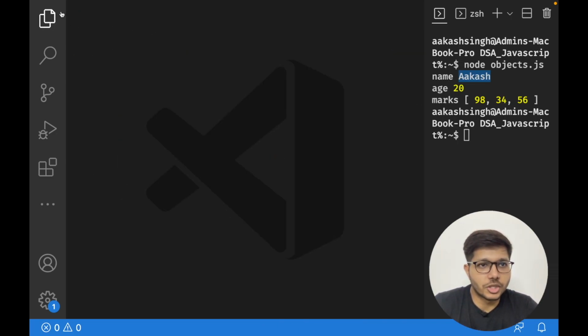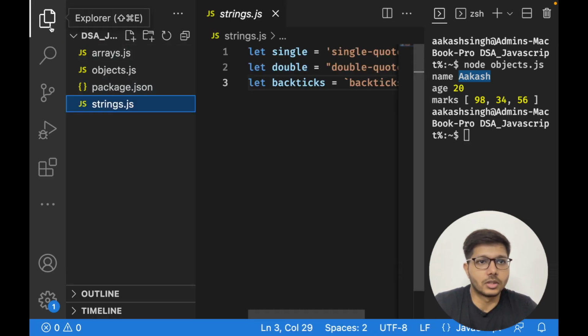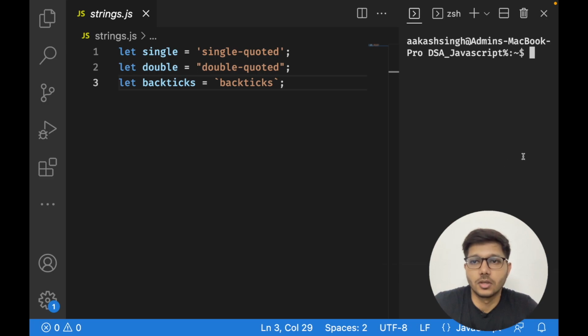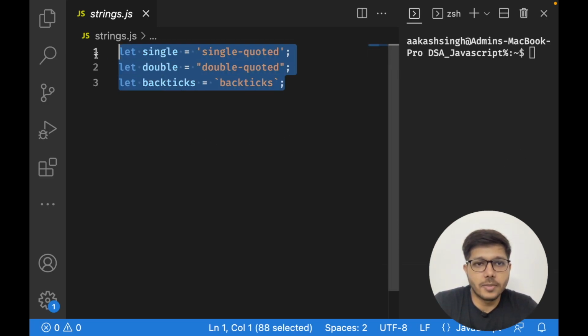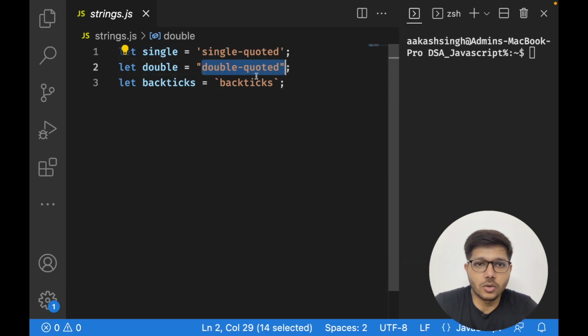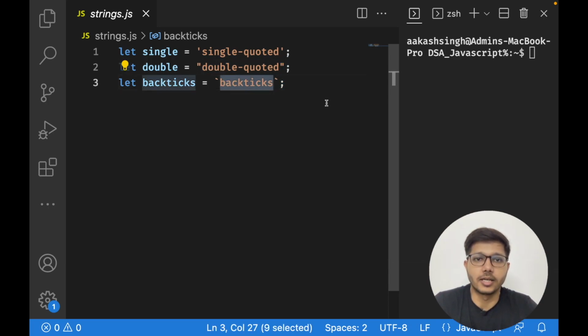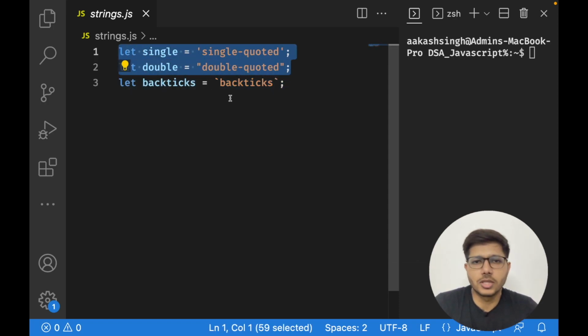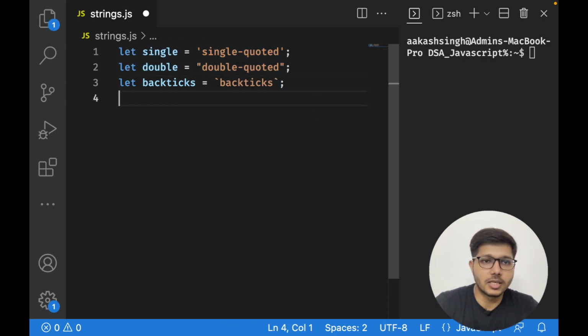So let us jump to the strings file, and let me make it a little bigger in size. Okay, so in strings there are basically three ways you can declare a string in JavaScript. You can use single quotes, double quotes, and also backticks and put your text inside them. In the first two ways, single quotes and double quotes, there is no difference, and you can use whichever quotes you want, right? But in the case of backticks, there is a slight difference.